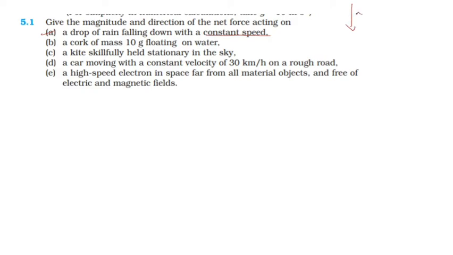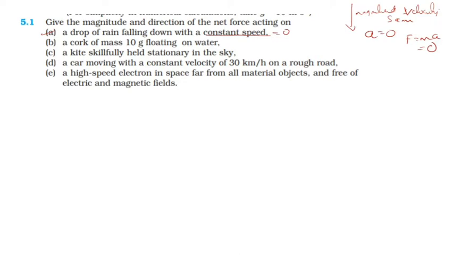It means its magnitude is constant. Speed is nothing but the magnitude of velocity. The magnitude of velocity is the same, and the direction is also the same, that is vertically downward. So there is no acceleration. Acceleration is equal to 0. Then the force on that body, m into a, on that falling drop is also 0. So the net force is equal to 0 for the first one.